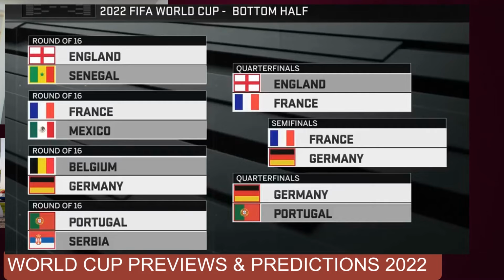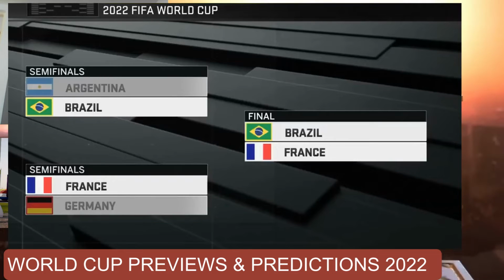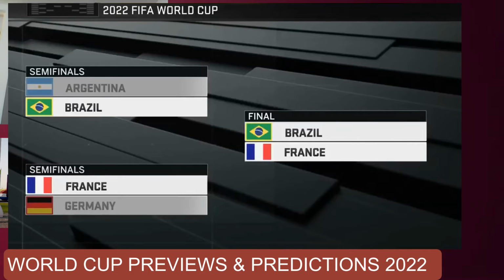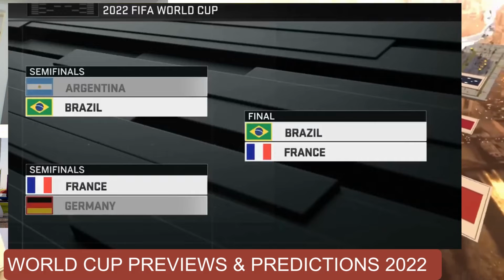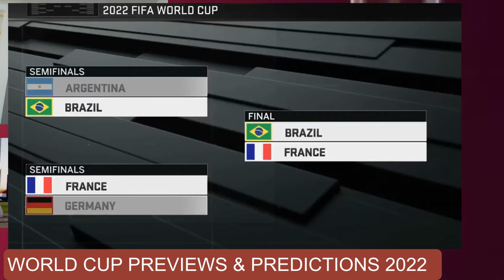And now in the semi-final, the two games, I would fancy Brazil to edge their South American counterparts, Argentina, and meet France, who would have beaten probably Germany in the semi-final also, to meet in the final. For me, my prediction is, with France missing N'Golo Kanté, the likes of Pogba and Benzema, I fancy Brazil to be able to beat them.